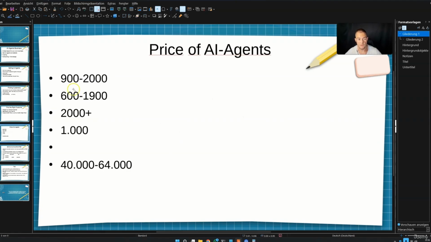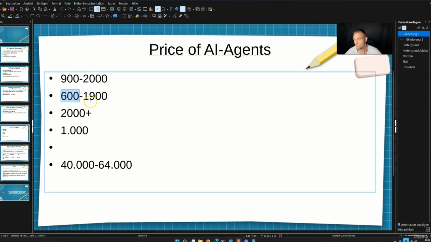The right price is something around 600 as soon as you start out, but you can go up to 2000 and beyond. And if you cannot handle more clients, this is infinity. You can go up however you want.